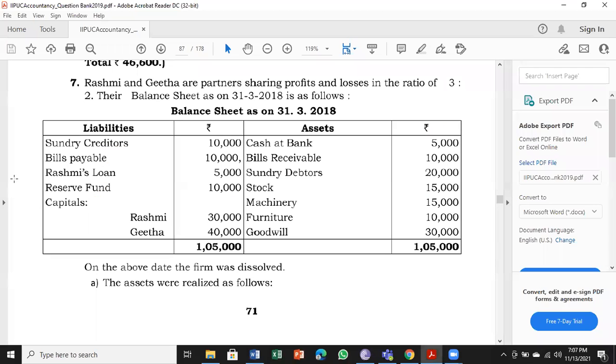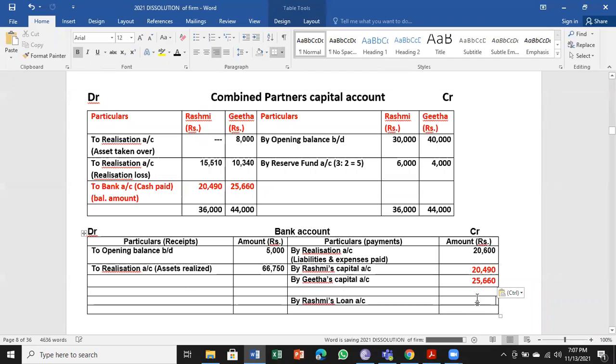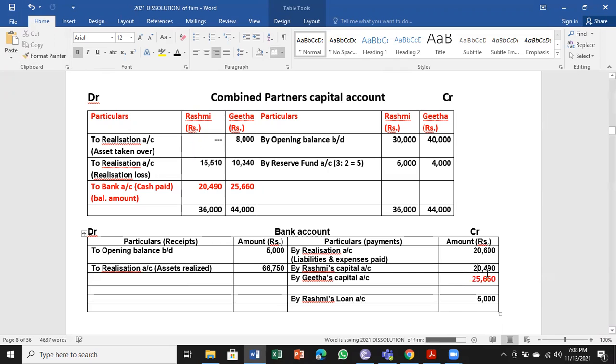Then we are left with one amount, that is Rashmi's loan from the balance sheet, 5,000. Always the partner's loan will come in the cash or bank account. The partners are the receivers, bank is the giver. That's all the value you get therein.